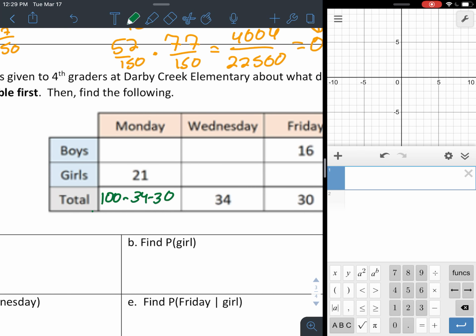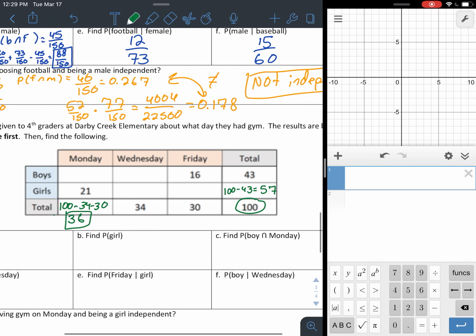So that's going to be 36, right? So 57 and 36. We can also fill out this column right here. So we would do 30 minus 16. That would be 30 minus 10 is 20, minus 6 is 14.